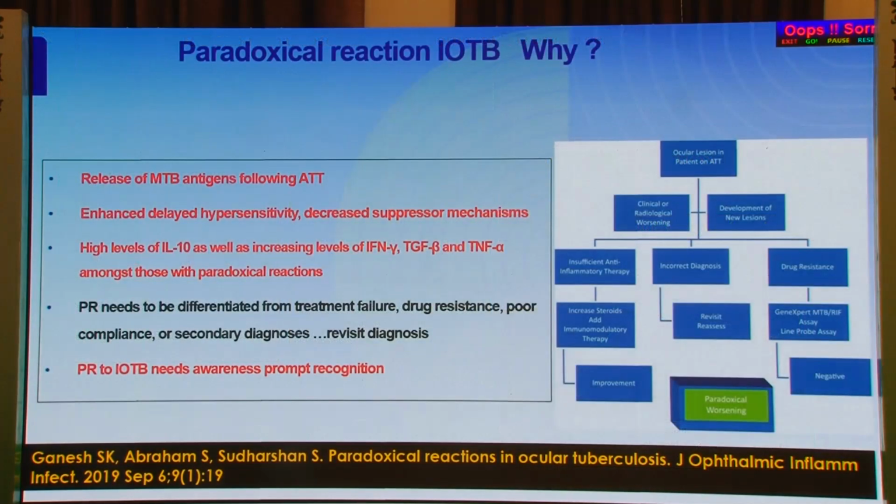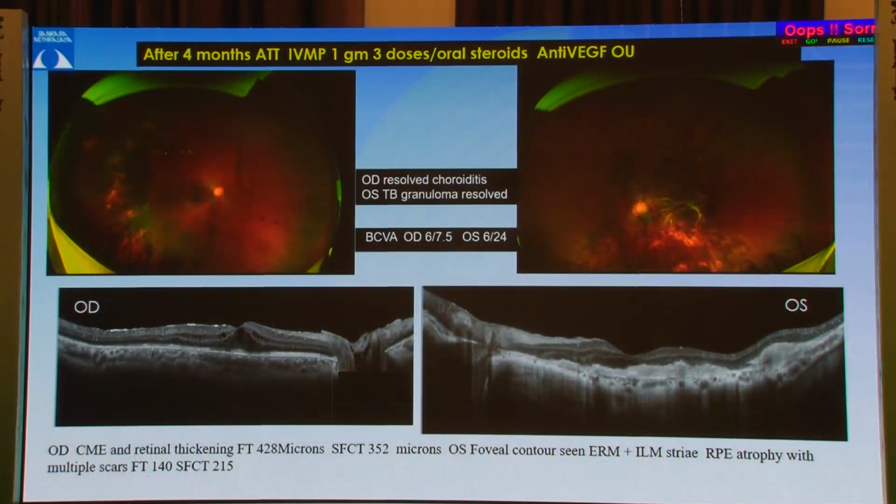And this is most probably a paradoxical reaction, which occurs due to release of MTB following ATT, causing a delayed enhanced hypersensitivity reaction, and this has to be differentiated from treatment failure, drug resistance and poor compliance. And this was at the end of 4 months of IVMP, steroids, anti-VEGF and ATT.